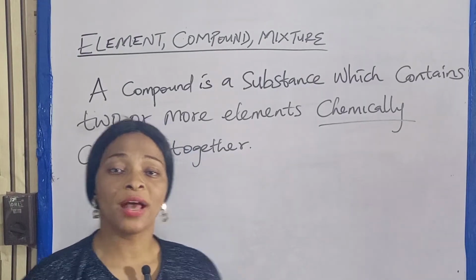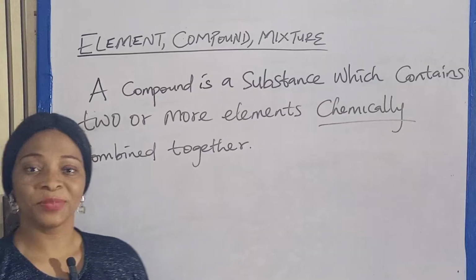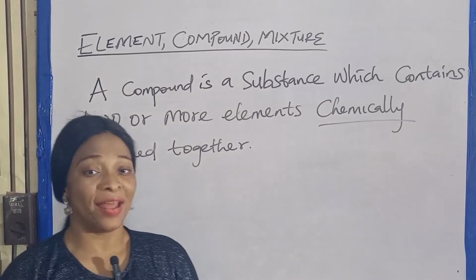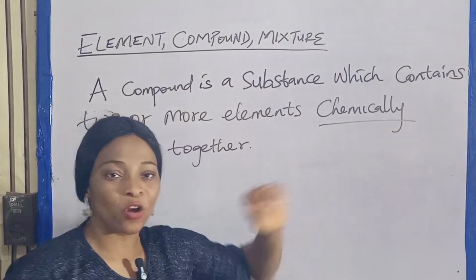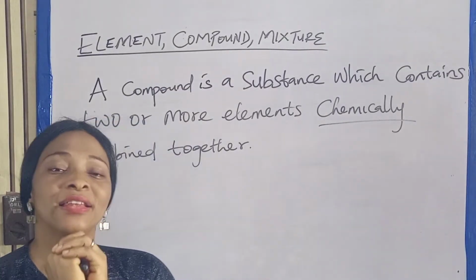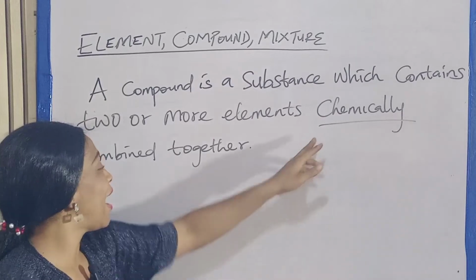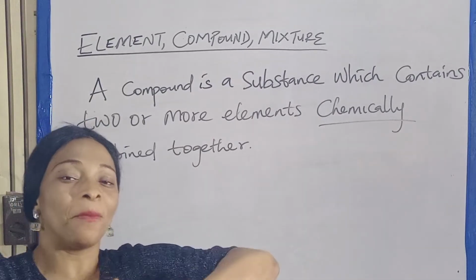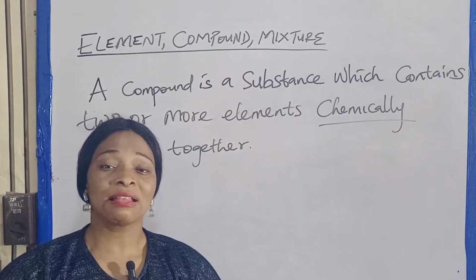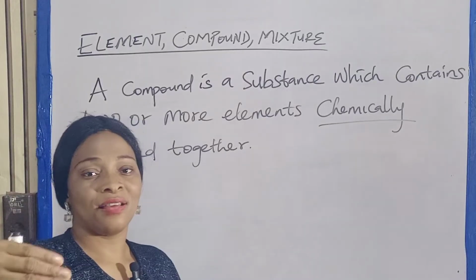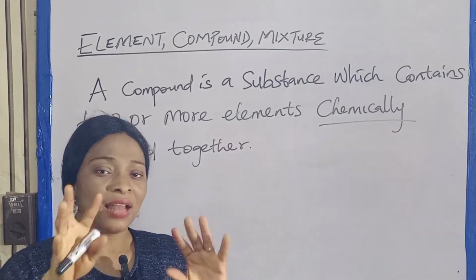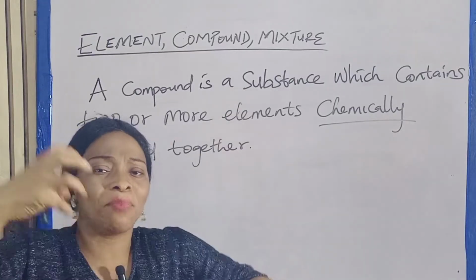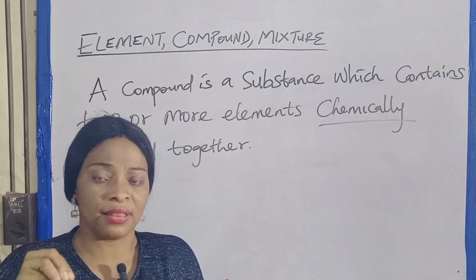Okay, so we look at a compound. What is a compound? A compound is a substance which contains two or more elements chemically combined together. The word there is that they are chemically combined together. And when we say something is chemically combined together, it simply means that you cannot reverse it. When we say reverse, we mean you cannot bring it back to the individual components.